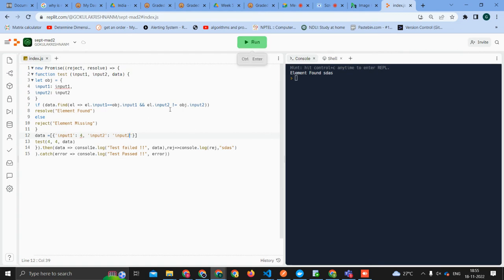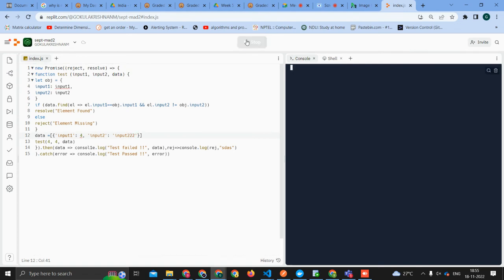No, it will be test passed now, no? Yes, passed. Actually, it is going to this place, right? I mean, it's not going to the first function. It's going to the second function. Gokul, please do both the errors, like input 2 is equal to input 222, something like this.